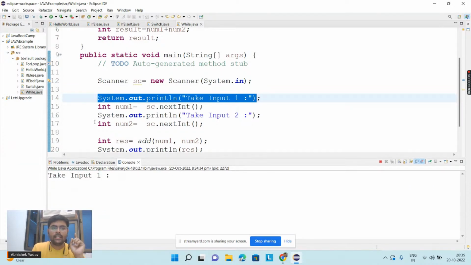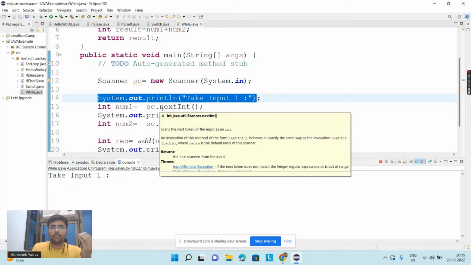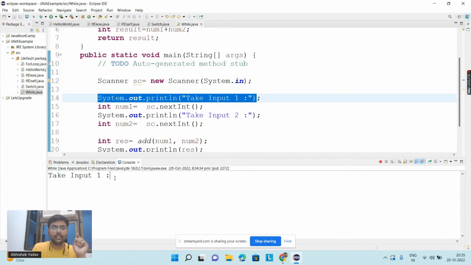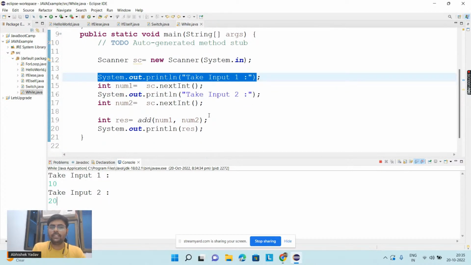After that, you are saying please take input from the user, that is sc.nextInt. So let's take input 10 here. After that hit the enter button, and it is again asking, please give the input take input 2. So let's take the input as 20 here. And the moment you hit the enter button, what will happen? This add function will be called.